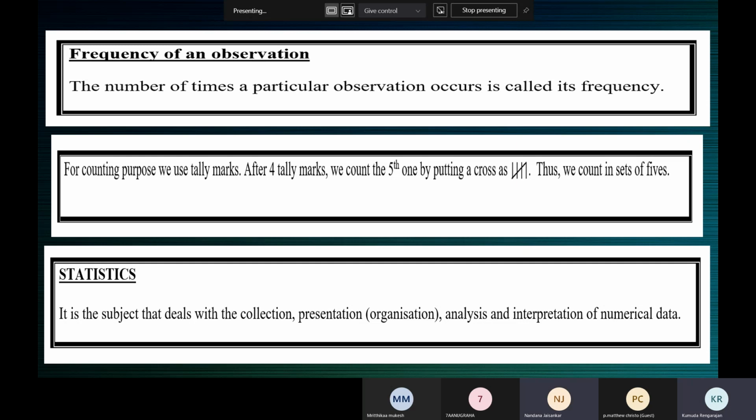Is your question, can we write 45 as 9 into 5? No, ma'am, if 45 will come in 9. Can somebody tell me what Nandana's question is? I'm not getting her. I'm sorry, Nandana. Ma'am, she is telling, will 45 come in 9, ma'am?